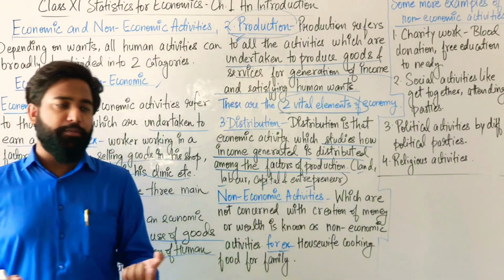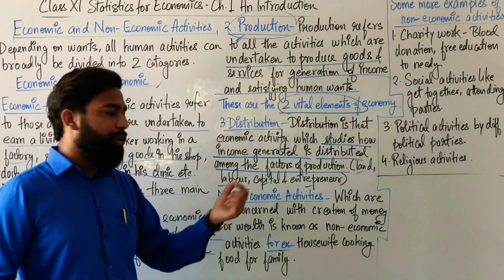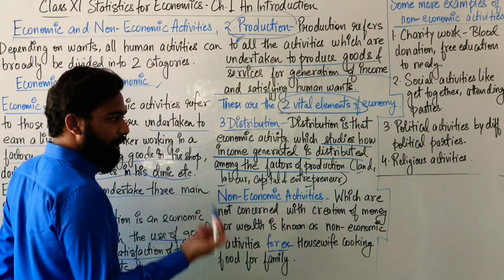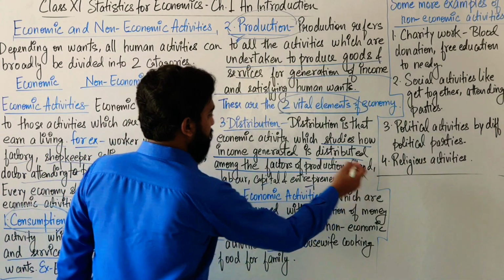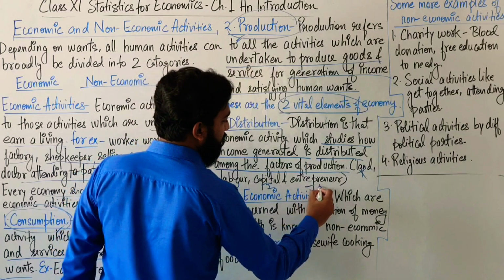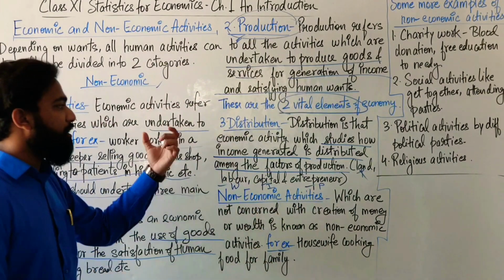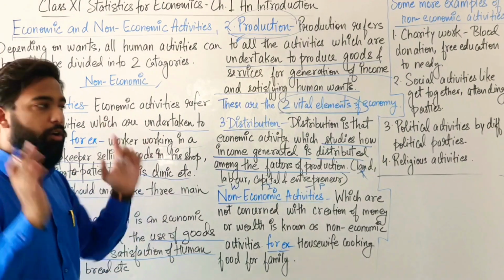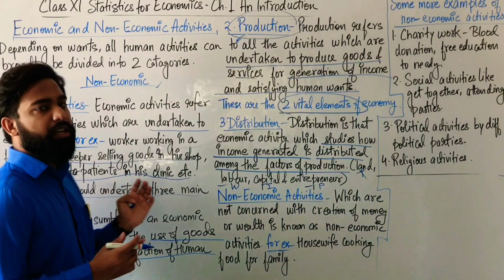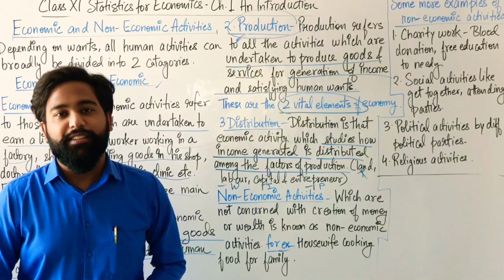What is the role of a factor of production? According to that role, land, labor, capital and entrepreneur receive the income, which is rent, wages, interest and profit. So these factors of production receive the distributed income, which is already generated in the production phase. Is that clear? Now let's come to the next topic, which is non-economic activities.